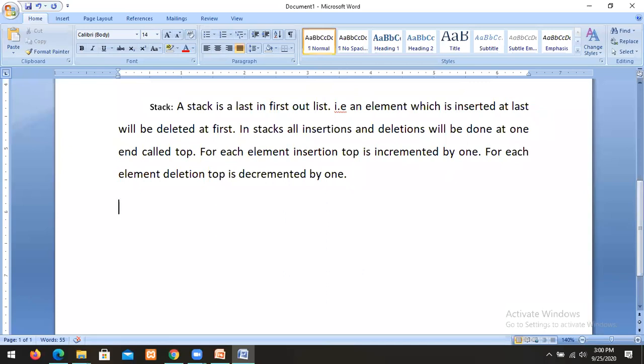A stack is last in first out. Last in first out means the element which is inserted at last will be deleted at first. In stacks, all insertions and deletions will be done at one end called top. For each element insertion, the top is incremented by 1. For each element deletion, the top is decremented by 1. Such a list we call a stack.